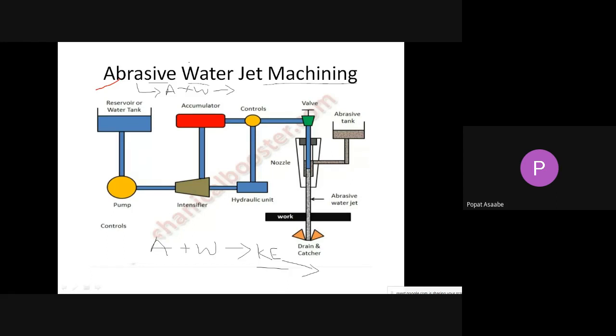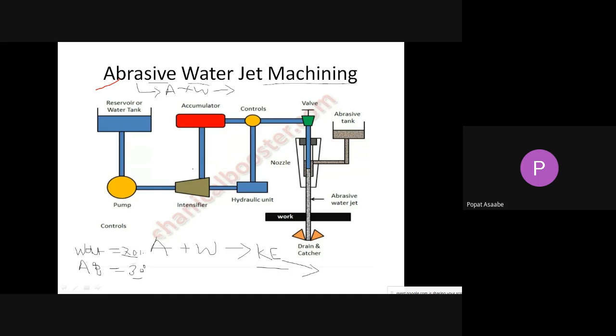Now see here, in this abrasive water jet machining process, we can use water. The percentage of water will be 70%, and that 70% water we are mixing with the abrasive. We can use 30% abrasive and 70% water in this machining process.